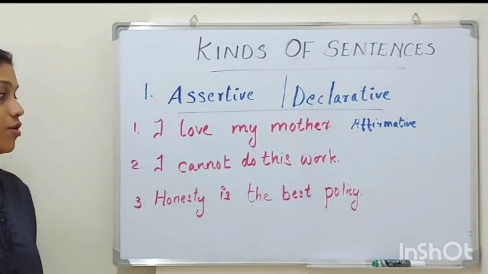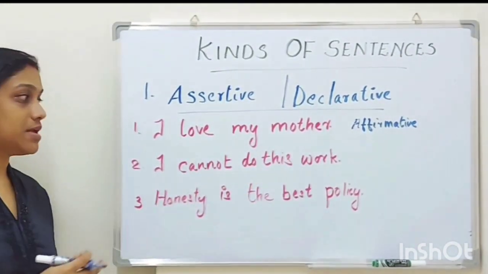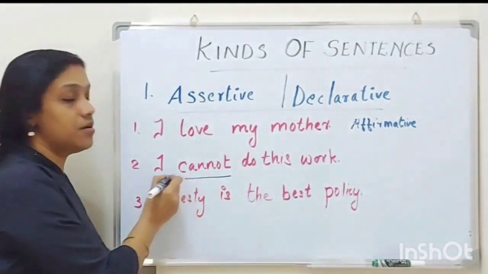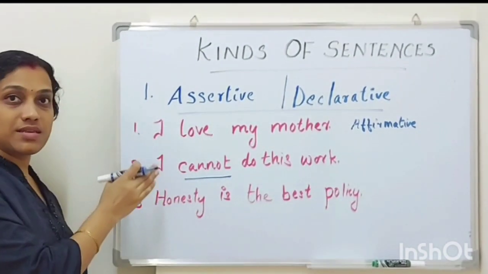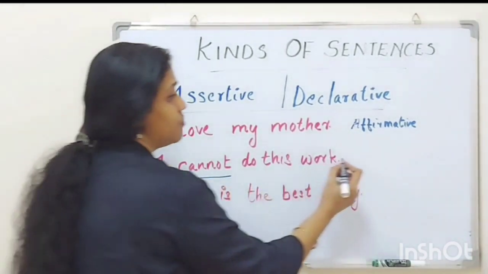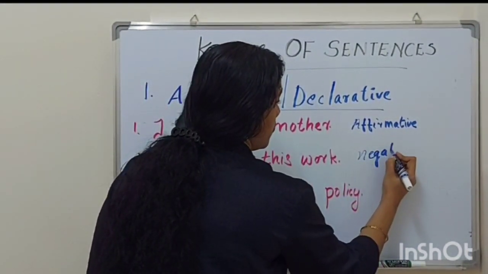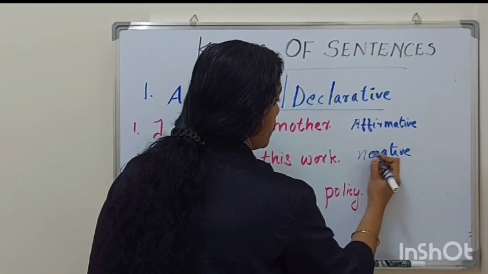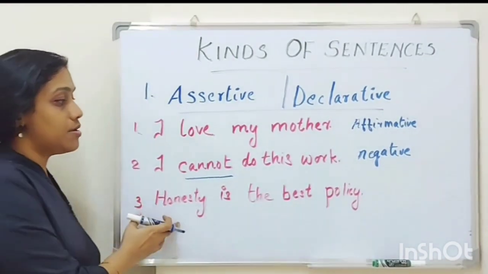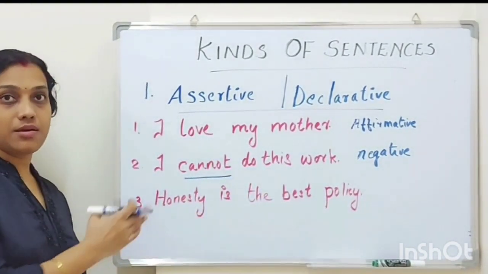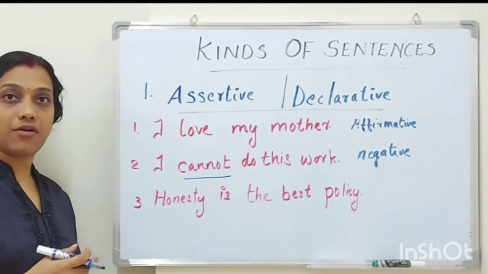Now let us see the second one. I cannot do this work. Now what is the difference here? We can see there is a negative word, cannot, right? So there is a negative word, so the sentence is negative. Now the last one, honesty is the best policy. Again, it is a statement, it is a positive statement, so the sentence is affirmative.